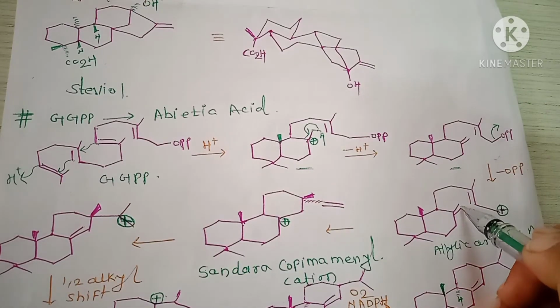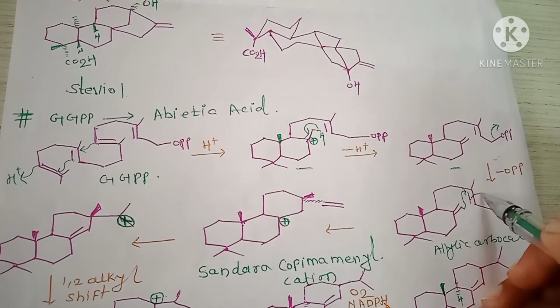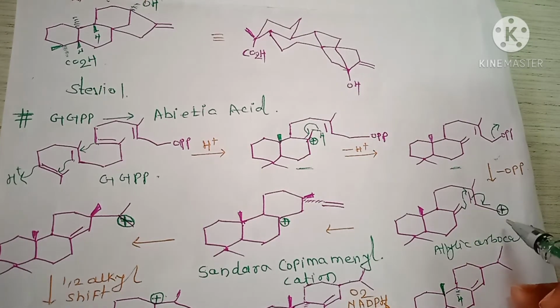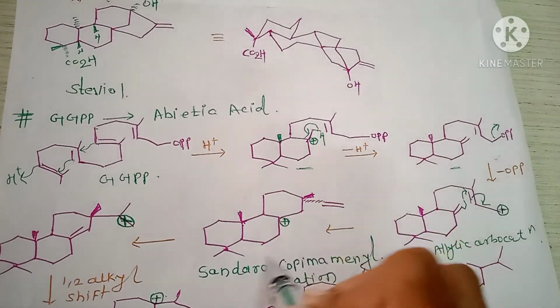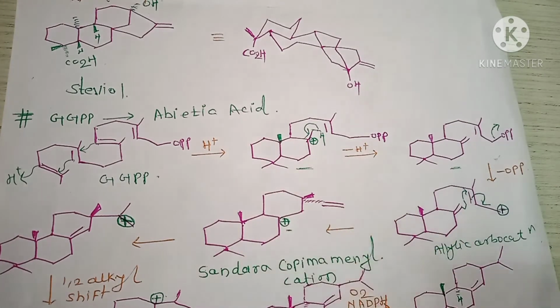Next, this bond shifted here and this bond shifted here and stabilize the carbocation and the formation of a 6-member cyclic ring, and here positive charge, and this is the structure of Sandaracopimaranyl cation.